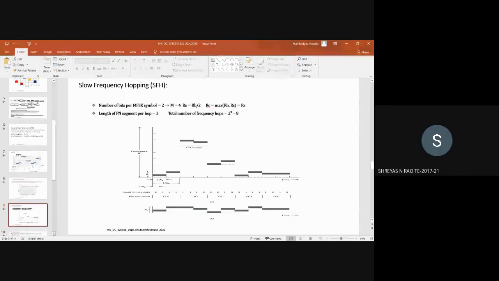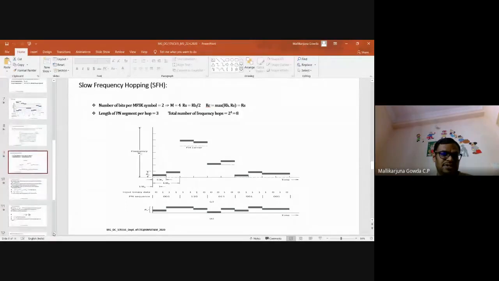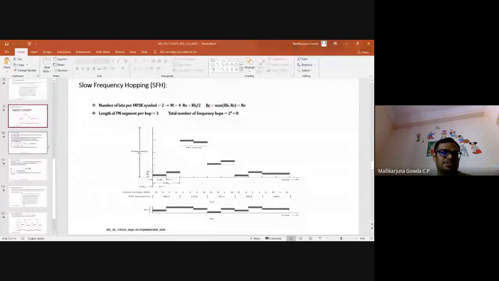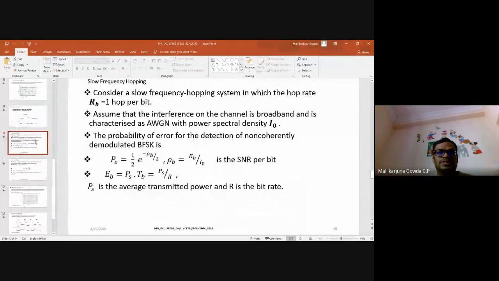Yes, sir. Yeah, little bit mathematical equations. You may feel this one. See here, we consider the slow frequency hopping system, in which the hopping rate RH is equal to 1 hop per bit. Means the first diagram what I have shown, right? There will be 1 hop per bit, right? Yes or no? First example, BFSK.